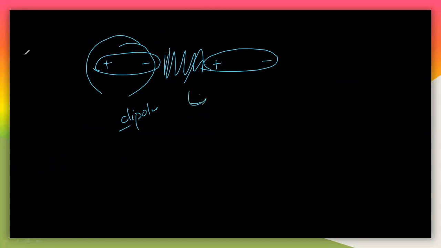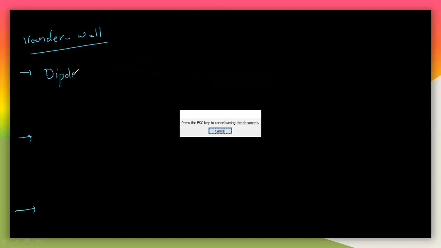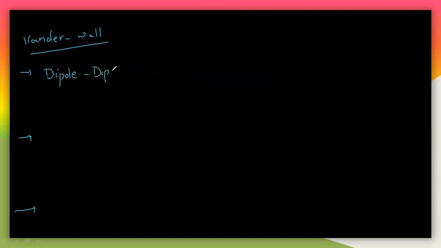So here we need to understand the van der Waals force of attraction. Van der Waals forces are of three types. One is dipole-dipole interaction. The second is dipole and induced dipole interaction.